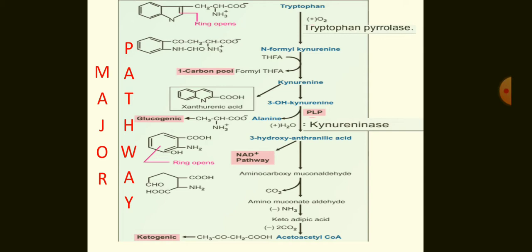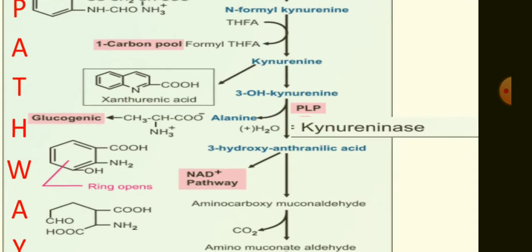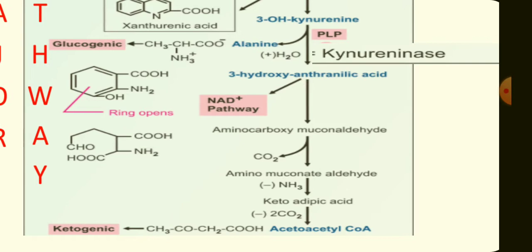You can see in the diagram that this has one extra carboxyl group that is removed in the form of carbon dioxide, and aminomuconate semialdehyde is formed. By removing the amino group, it will form a ketoadipic acid molecule, and that ketoadipic molecule can be oxidatively decarboxylated, releasing two carbon dioxide molecules, into acetoacetate.